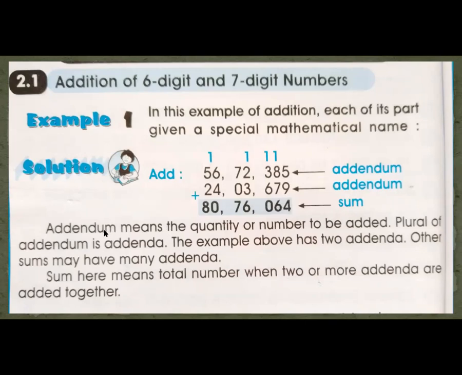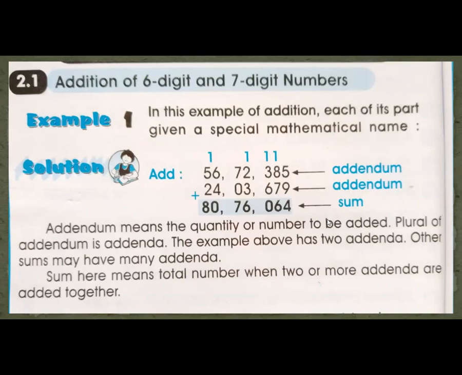76,064. Now, addendum means the quantity or number to be added. The plural of addendum is addenda. The example above has how many addenda? 2 addenda. Other sums may have many addenda.